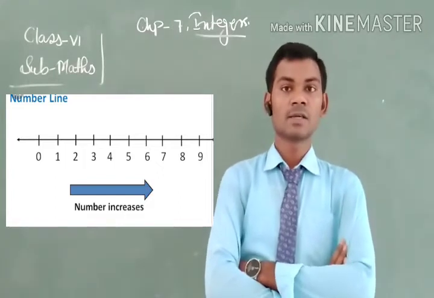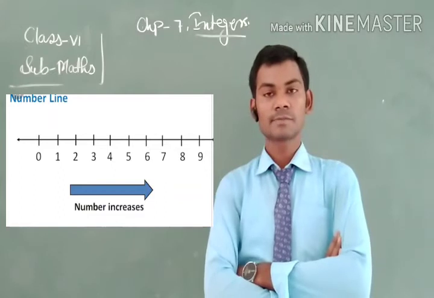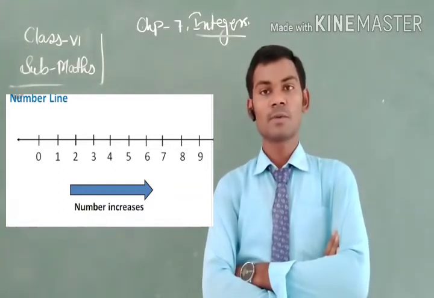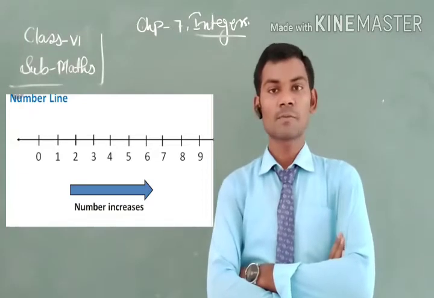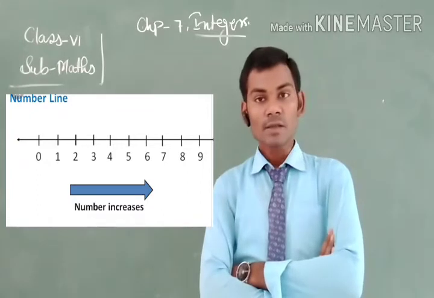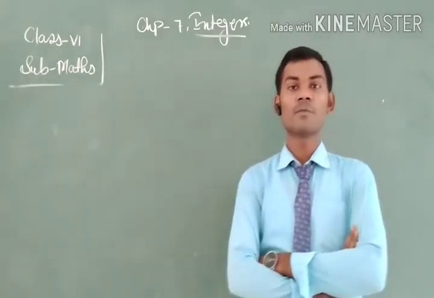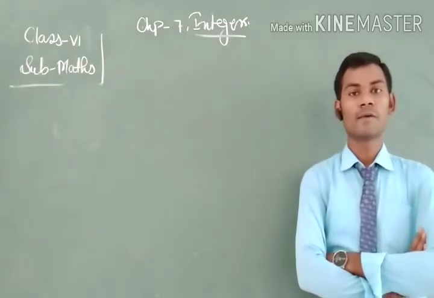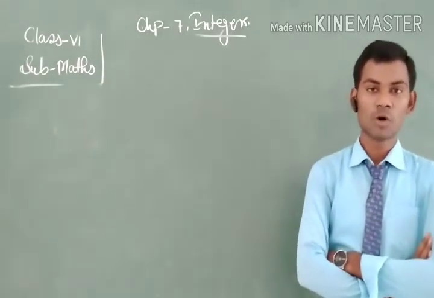If we move from left to right from 0, the numbers become larger, and if we move from right to left, the numbers become smaller.